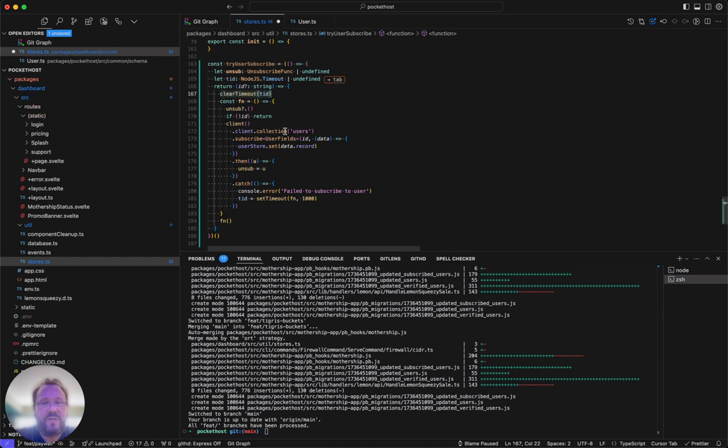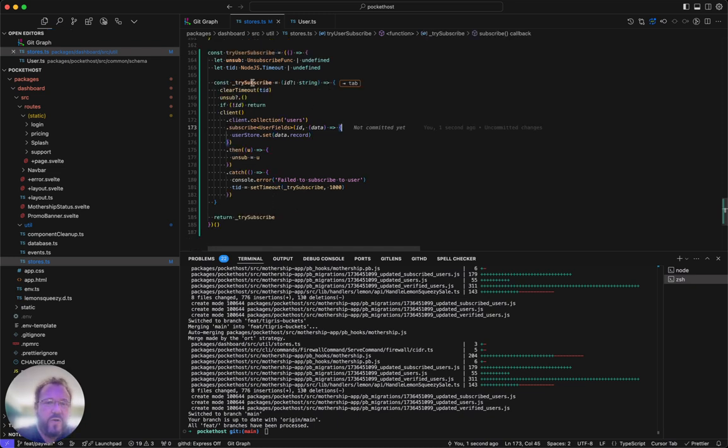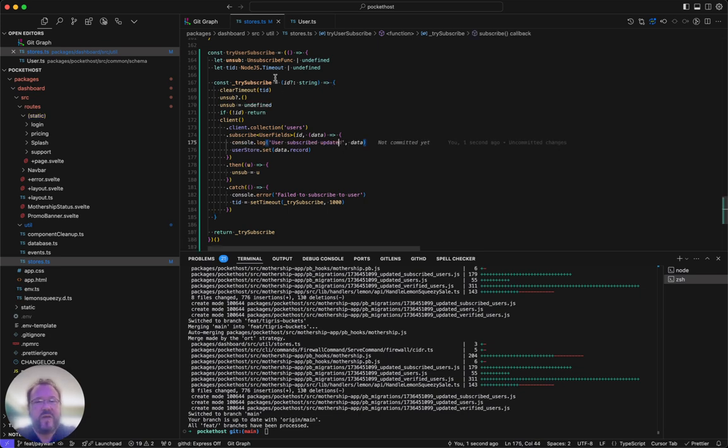So anytime this thing is called, it clears any old timeout for retrying, and then it creates the new function here. Okay, this should work. So we have a low level try subscribe, and it'll retry every 1 second as long as it can't connect. But every time you call it, it will clear the retry timer, and it will also unsub from any previous things. Okay, we'll add a little debugging in here.